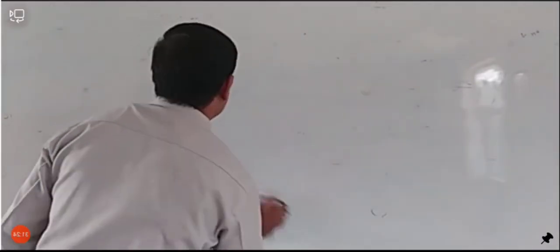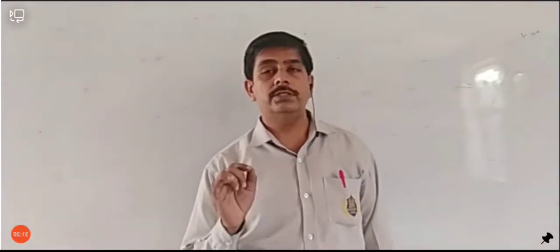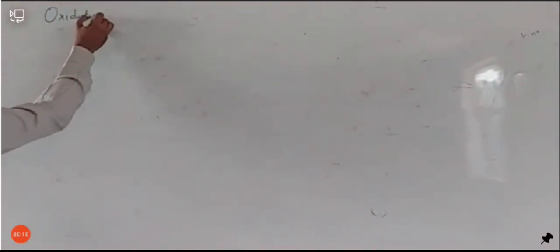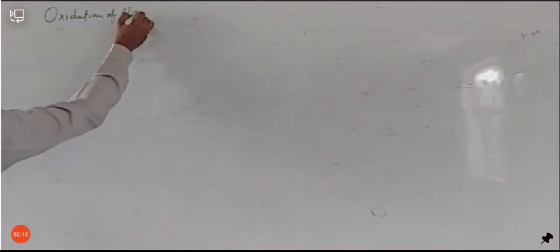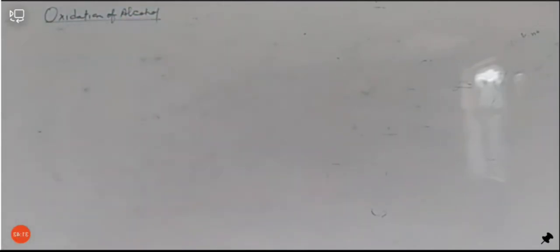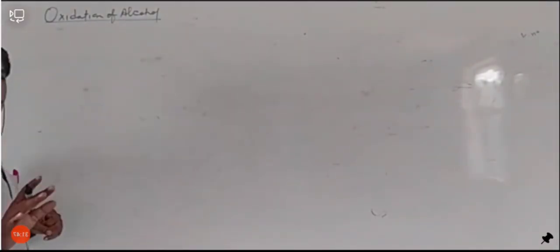Okay, let's move on. The second method for preparation of aldehyde and ketone is the oxidation of alcohol. How can oxidation of alcohol be carried out? It's a very simple thing.